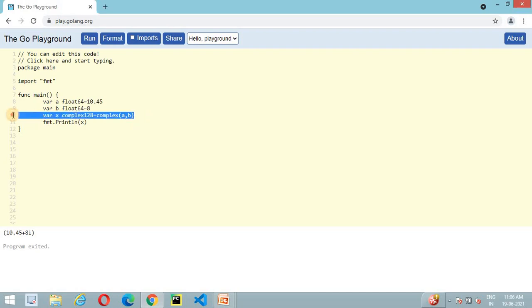Now move on to the string type. So string is used to store string values. Let's take the same example. Declare a variable x of type string. Now you can store a string value inside it. If we execute this program, then it will show in our output window.